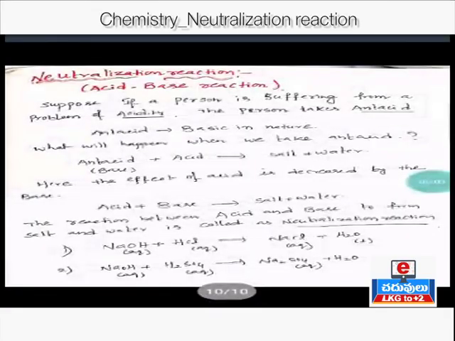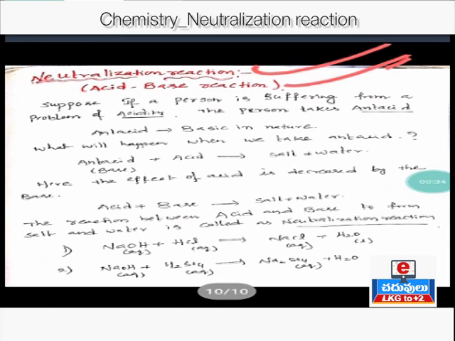Hello students, welcome back to our class. The next concept is neutralization reaction, and this reaction is most important. You are already familiar with neutralization reaction, and this reaction can also be called an acid-base reaction. The name acid-base reaction itself indicates that acid is reacted with base. You might have noticed that in your daily life.